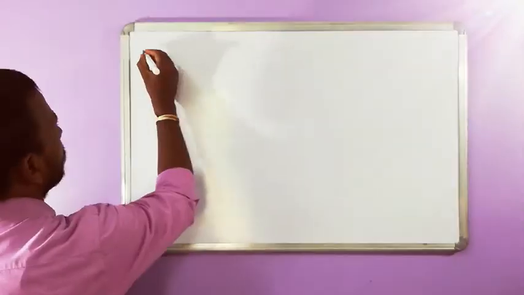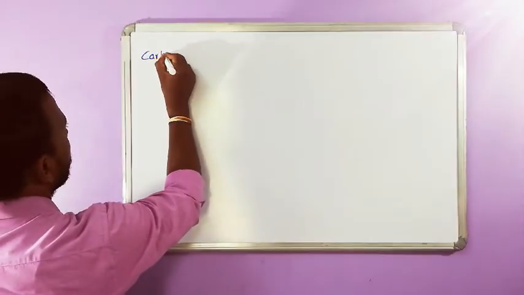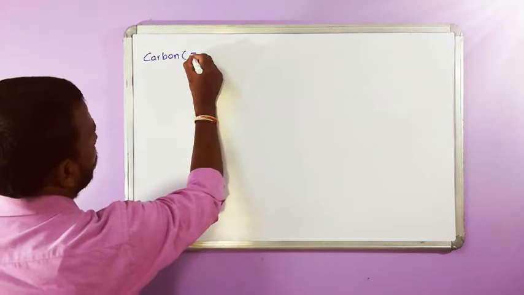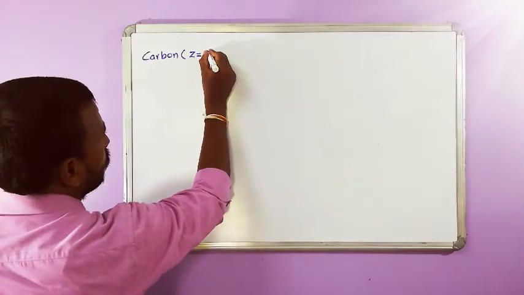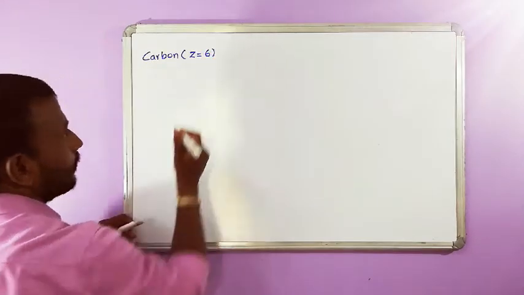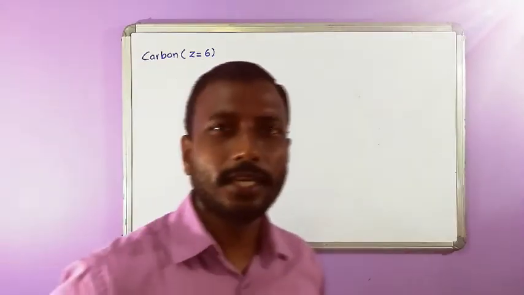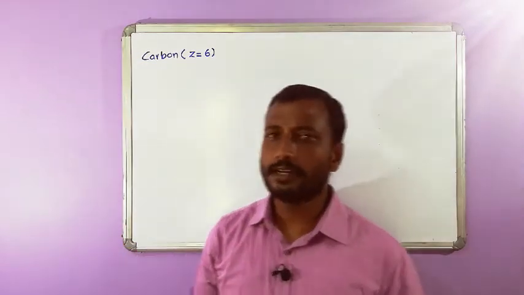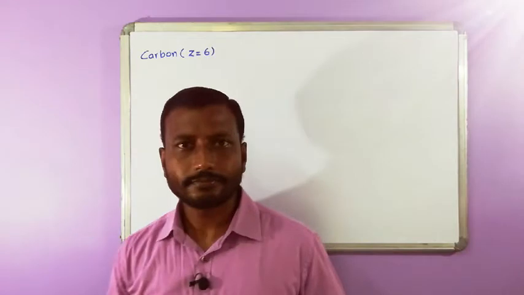Let us go for carbon. Carbon's atomic number is Z equal to 6, which means there are 6 electrons in neutral carbon.